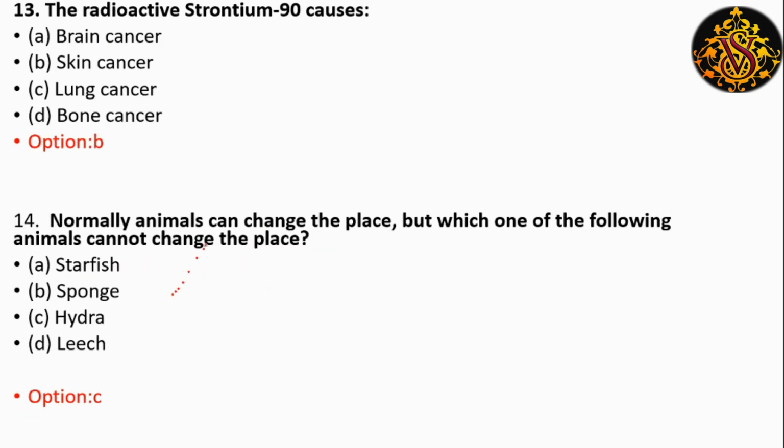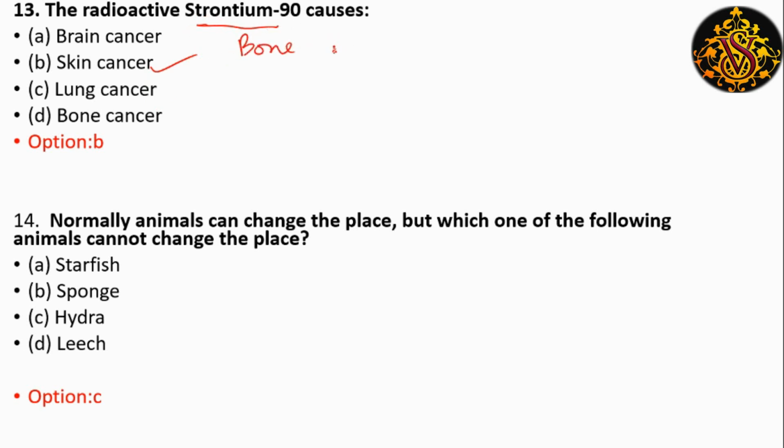The next question: the radioactive strontium 90 causes, and the answer is skin cancer. Strontium 90 is deposited in bones and bone marrow.